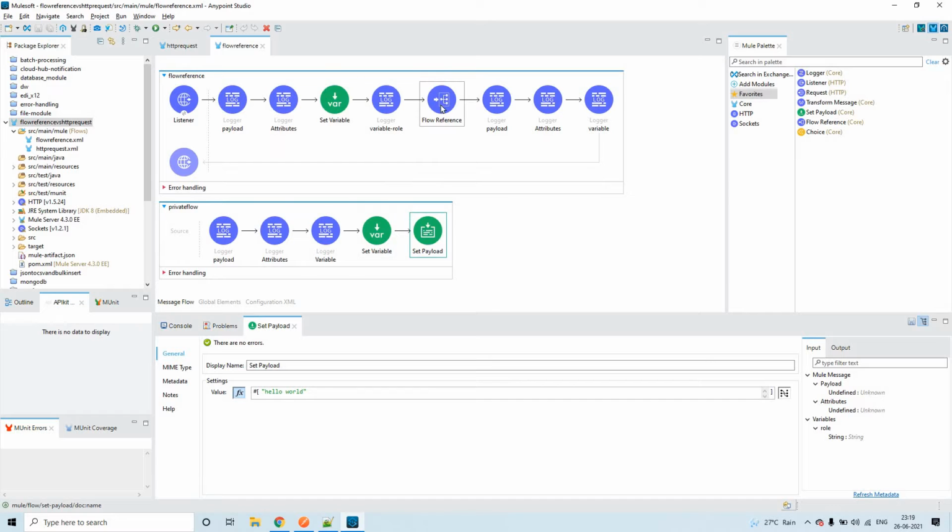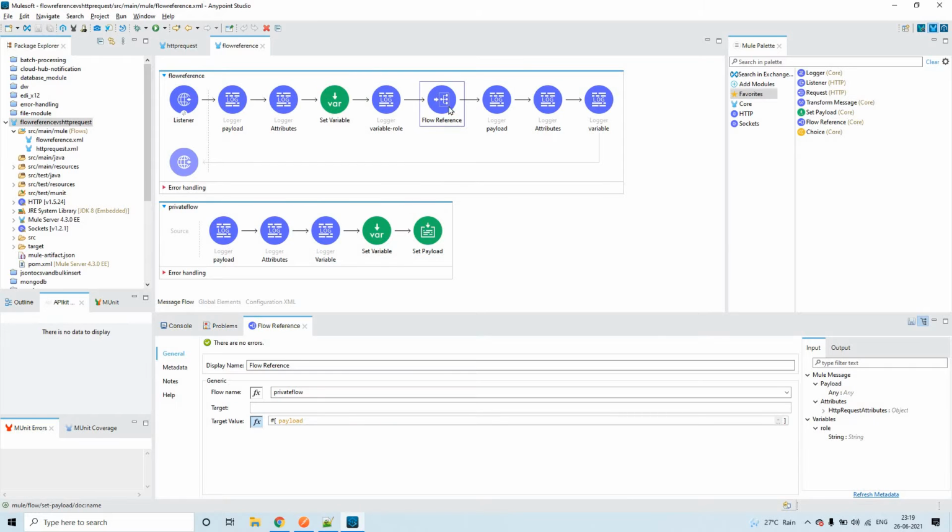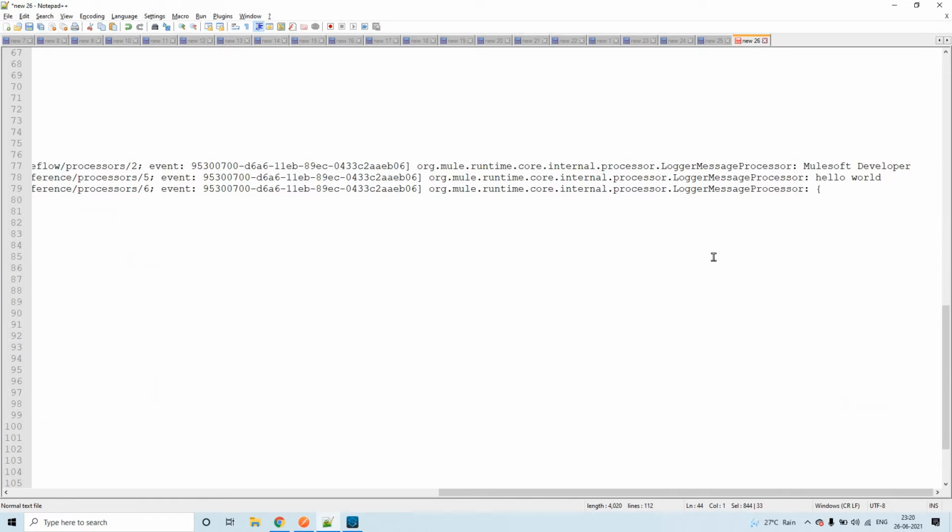After flow reference, that means after this thing got executed, what is the scope of the payload, attributes and variable? As we are overriding the variable value and the payload, we'll see a new variable value and a new payload value here. And what about attributes? We'll see that.